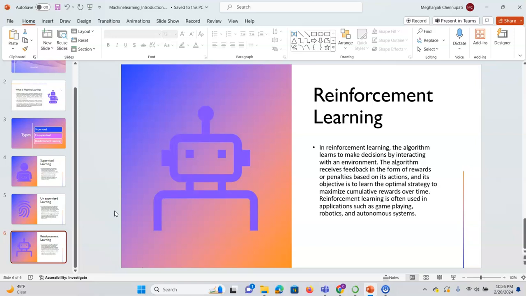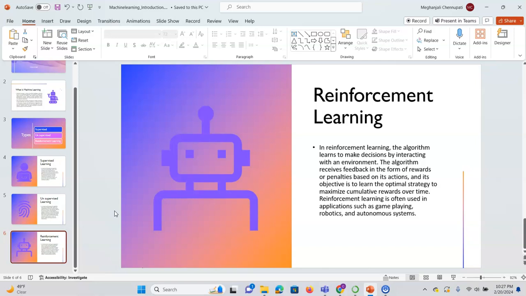And whenever there is a mistake, we give a punishment to it, or a penalty. So this is reinforcement learning. In reinforcement learning, there are also two types, sequential learning and policy optimization, and we will discuss that in our next video.